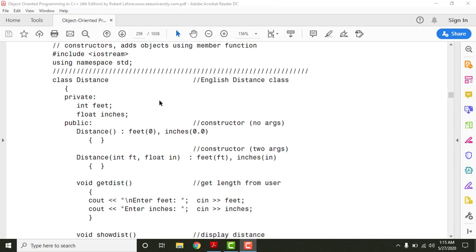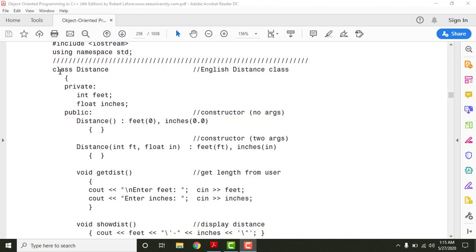Let me explain this program to you, and then I'll show you the same thing in Code::Blocks. Starting from the libraries on the very top, and then we have using namespace std, and then the class. The name of the class is Distance, and within the class we have a private segment and a public segment. In the private segment we have two data elements, one is feet and the other is inches.